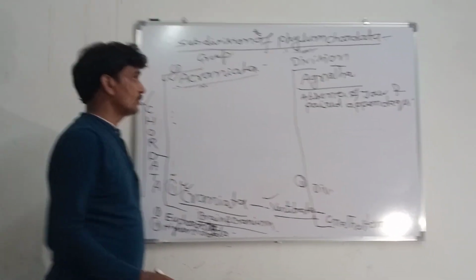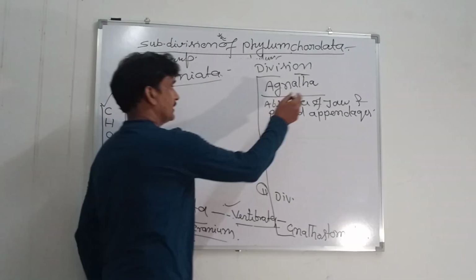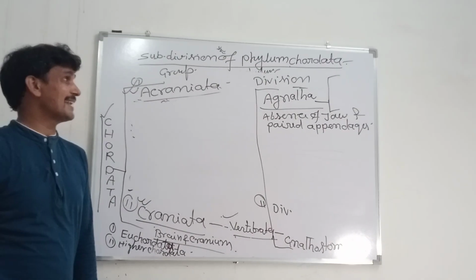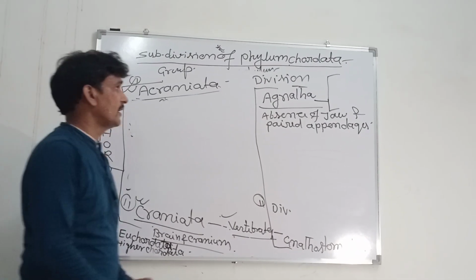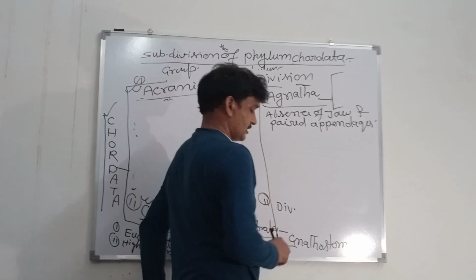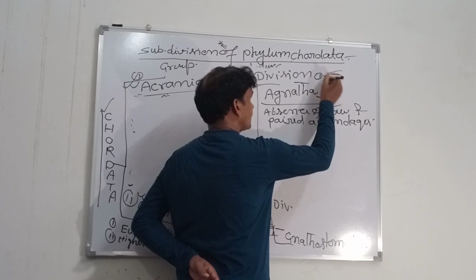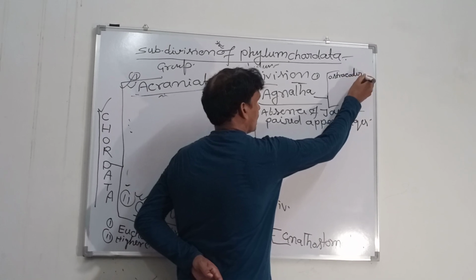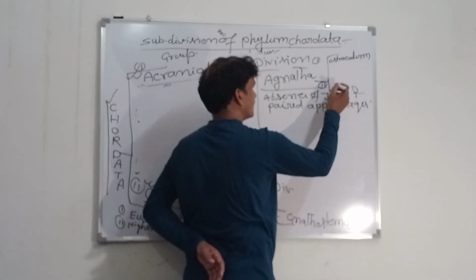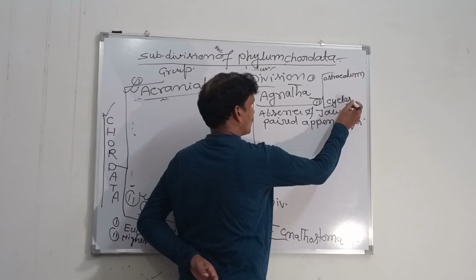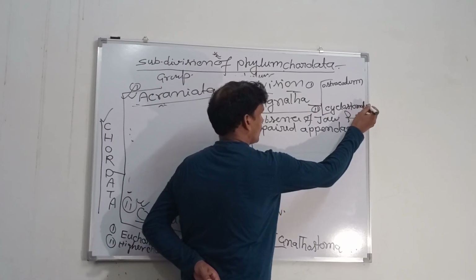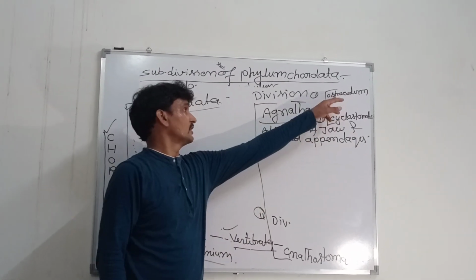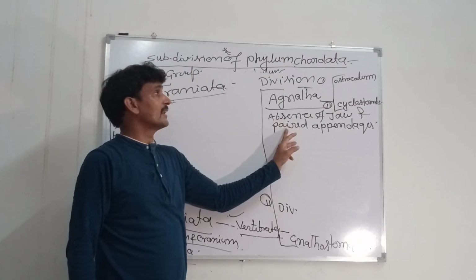It includes two classes: one is the Ostracoderm and the other is the Cyclostomata. These are the two classes that are included under Agnatha.